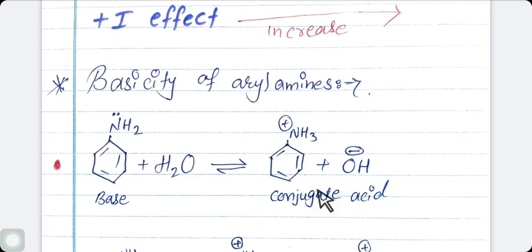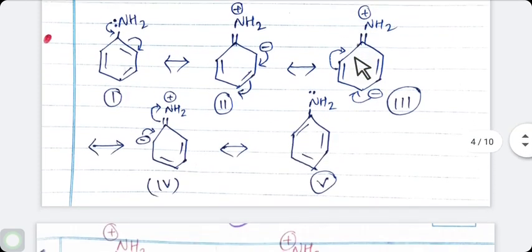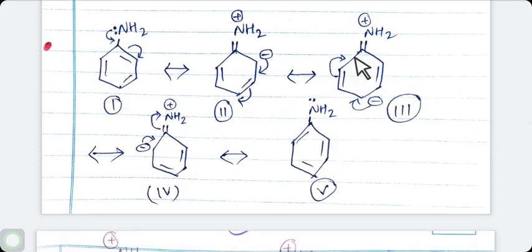In aryl amine, NH2 group is directly attached to aromatic ring, as we have known. The lone pair of electrons on nitrogen is conjugated to the aromatic ring and is less available for protonation. Aniline is the common example. So aniline is resonance stabilized by the following 5 resonance structures. Many times we have studied the resonance structures of aniline.